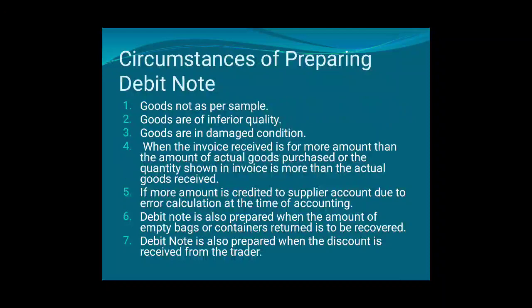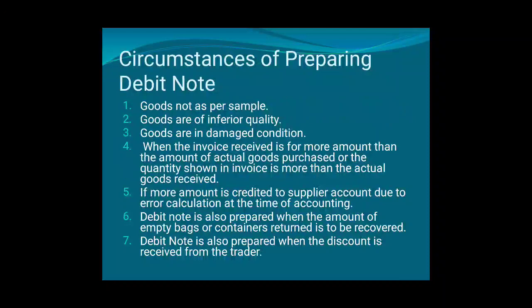What else? Sometimes whatever quantity of goods we are getting, a higher quantity is mentioned in the bill. That time also we will prepare debit note, and the difference of both quantities, the actual received and the quantity in bill, will be debited to the account of the supplier. What else?